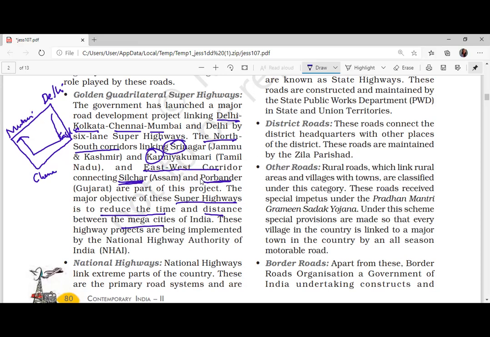And who is constructing and maintaining this? It is the National Highway Authority of India.